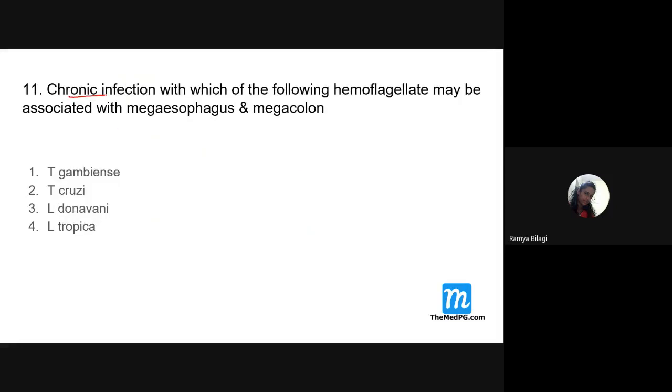Next. Chronic infection with which of the following hemoflagellates may be associated with megaesophagus and megacolon? Look at it. Which one, students? It's a very straightforward question. Chronic infection, megaesophagus, megacolon. Shall we tick the second one, students? Cruzi, that is Chagas disease. So that is the right option over here. Fine. Next.